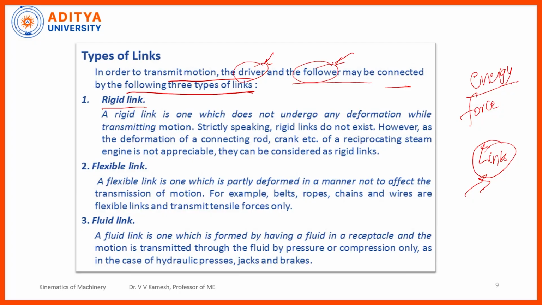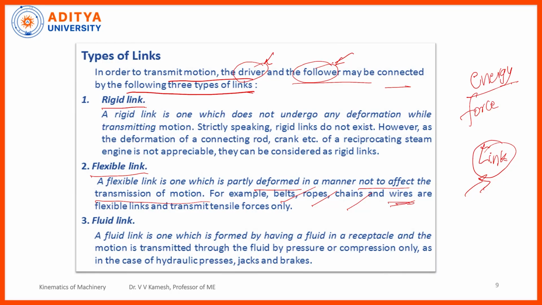Now, the second one is flexible link. So, flexible link is the one which is partly deformed in a manner not to affect the transmission of the motion. So, generally we are having the belts, ropes, chains and wires, right. You can see the belt transmission, the ropeway transmission, chain transmission in your cycle, bicycle or bike, right, in automobiles, and wire transmission.